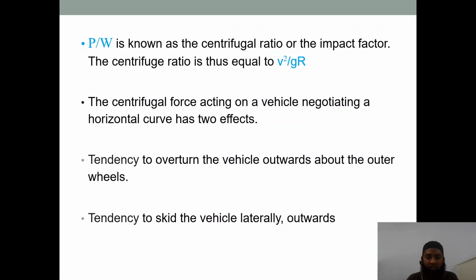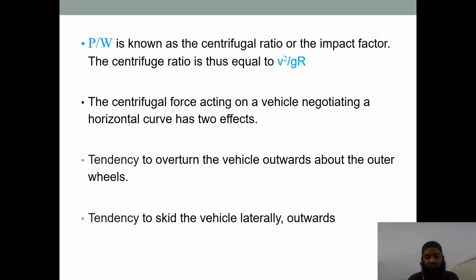The centrifugal force acting on a vehicle negotiating a horizontal curve has two effects. As I had told you, a high centrifugal force is generated there. What are those effects? The tendency to overturn the vehicle outwards about the outer wheels. Because of the force generated, there are chances of the vehicle overturning. The next tendency is to skid the vehicle laterally outwards.